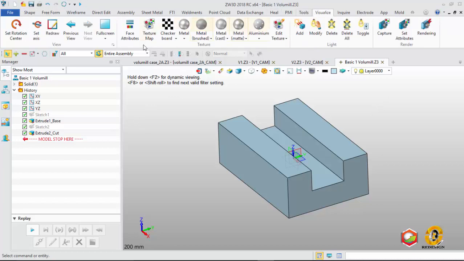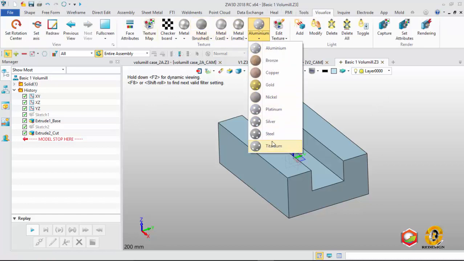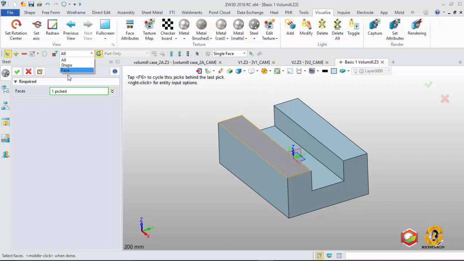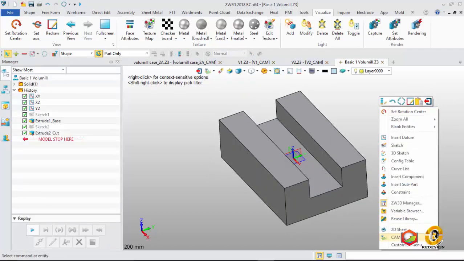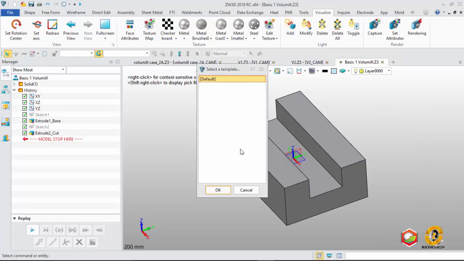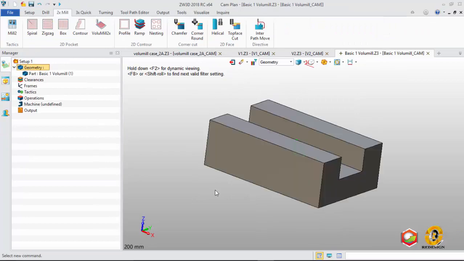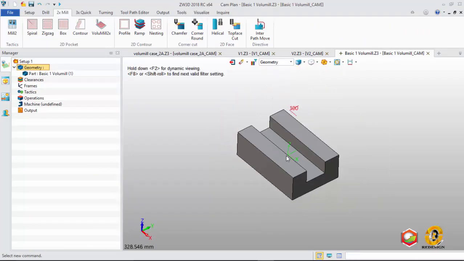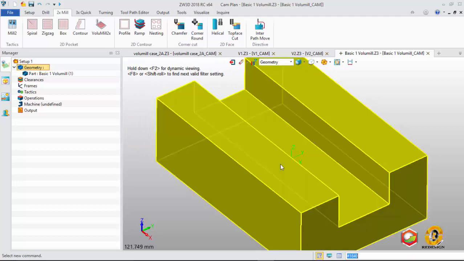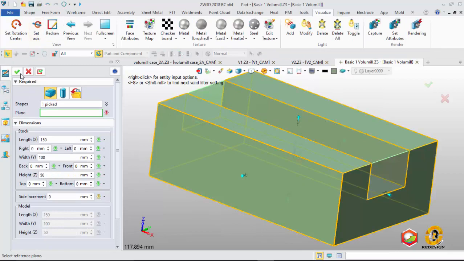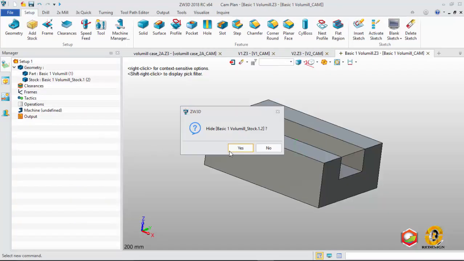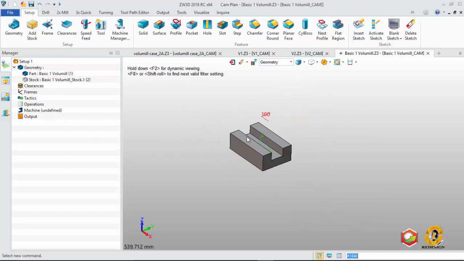Normally we use this product still. Okay, go to CAM. For the template I don't use one, we use the default template. Then for this product, first we set up add stock. Okay, add stock. Okay, hide stock.